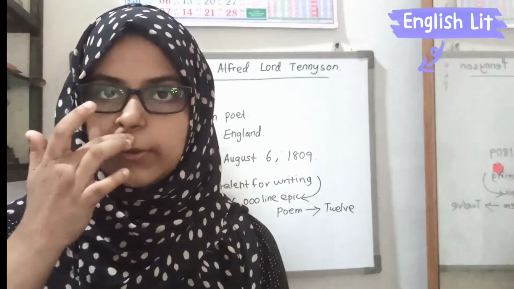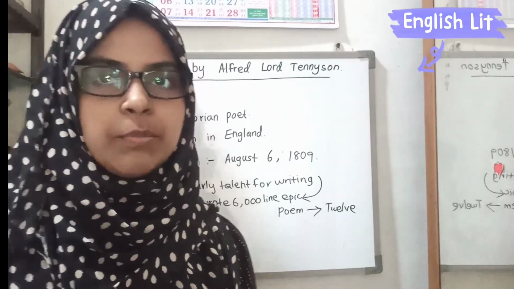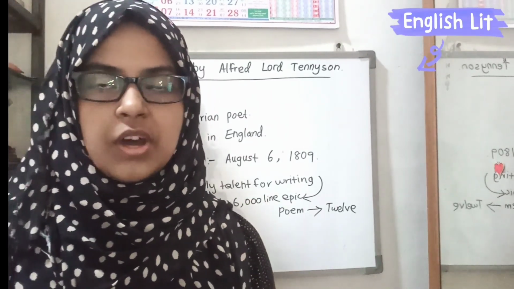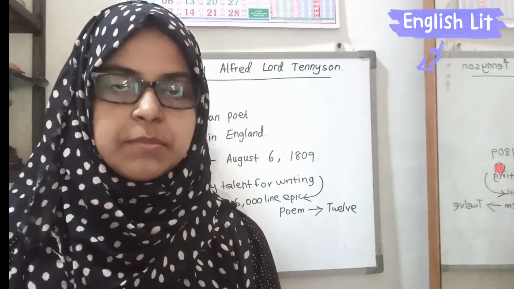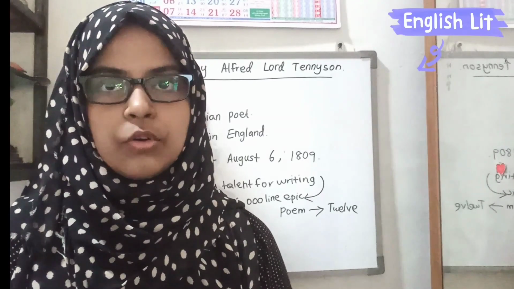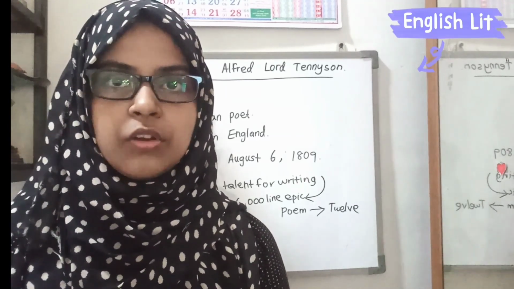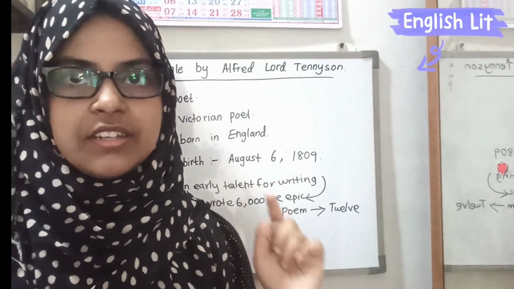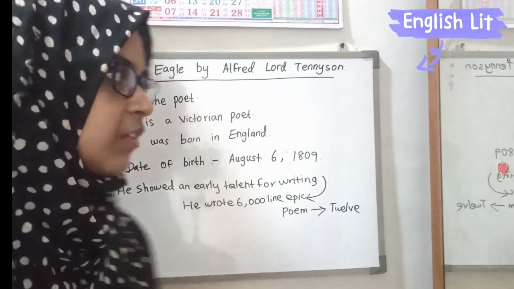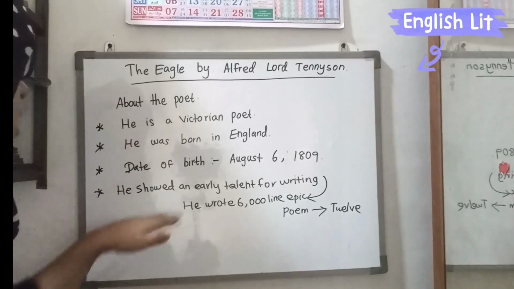When we start an essay type question, we have to mention the poet as well. After mentioning the details about the poet, only then can we move into the poem or short story. So we have to have important knowledge about the poet or writer. That's why we are studying all the necessary details about the poet.